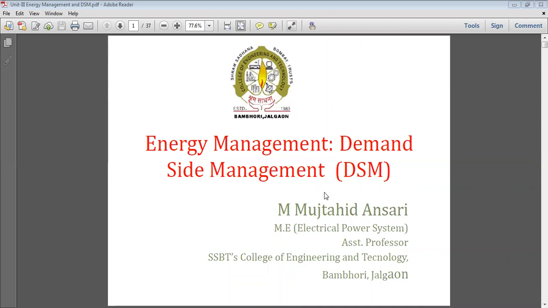First of all, to do load management or energy management, it is very necessary to understand the electric tariff, which has been implemented by the electricity board, or some distribution licensee. In Maharashtra, it is the Maharashtra State Electricity Distribution Company, Mahavitran.